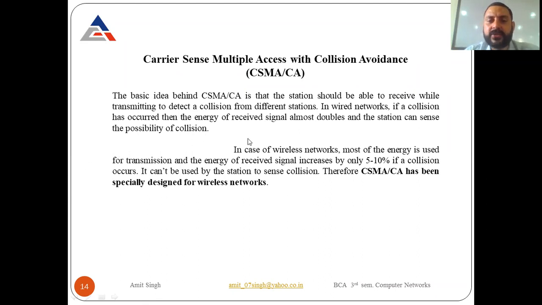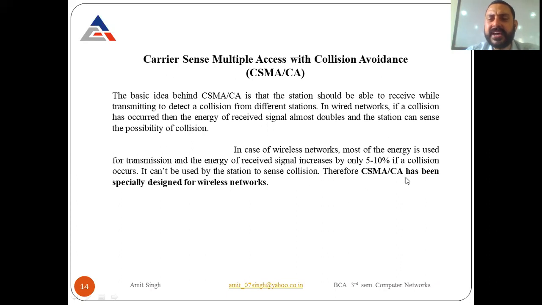In case of wireless networks, most of the energy is used for transmitting and the energy of the received signal increases by 5 to 10% if a collision occurs. So in wireless networks, whenever a collision occurs, the signal energy, or you can say the power of the signals, normally increases by only 5 to 10%. So they come to know that some type of collision has occurred. So it can't be used by the stations to sense collision. They cannot sense the collision automatically.